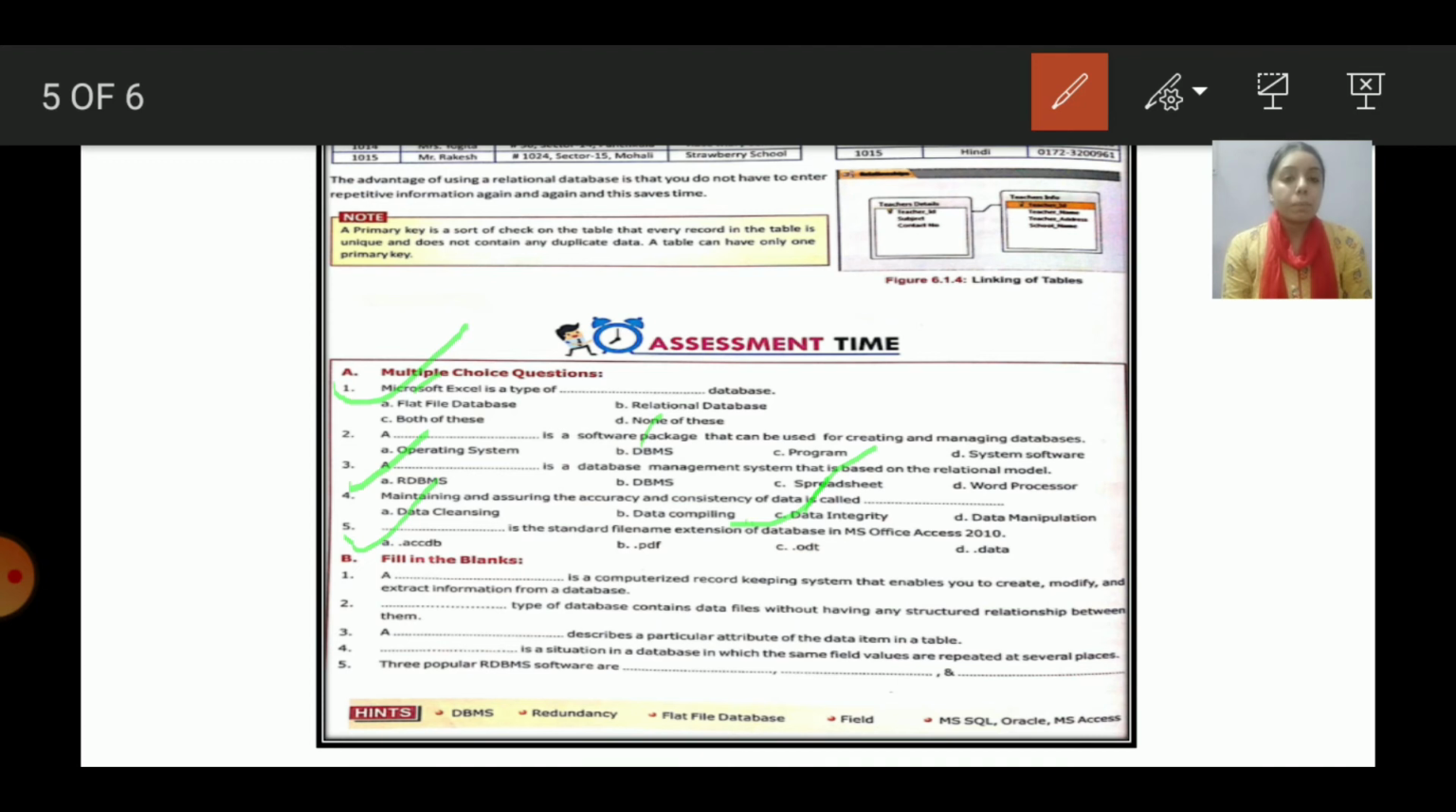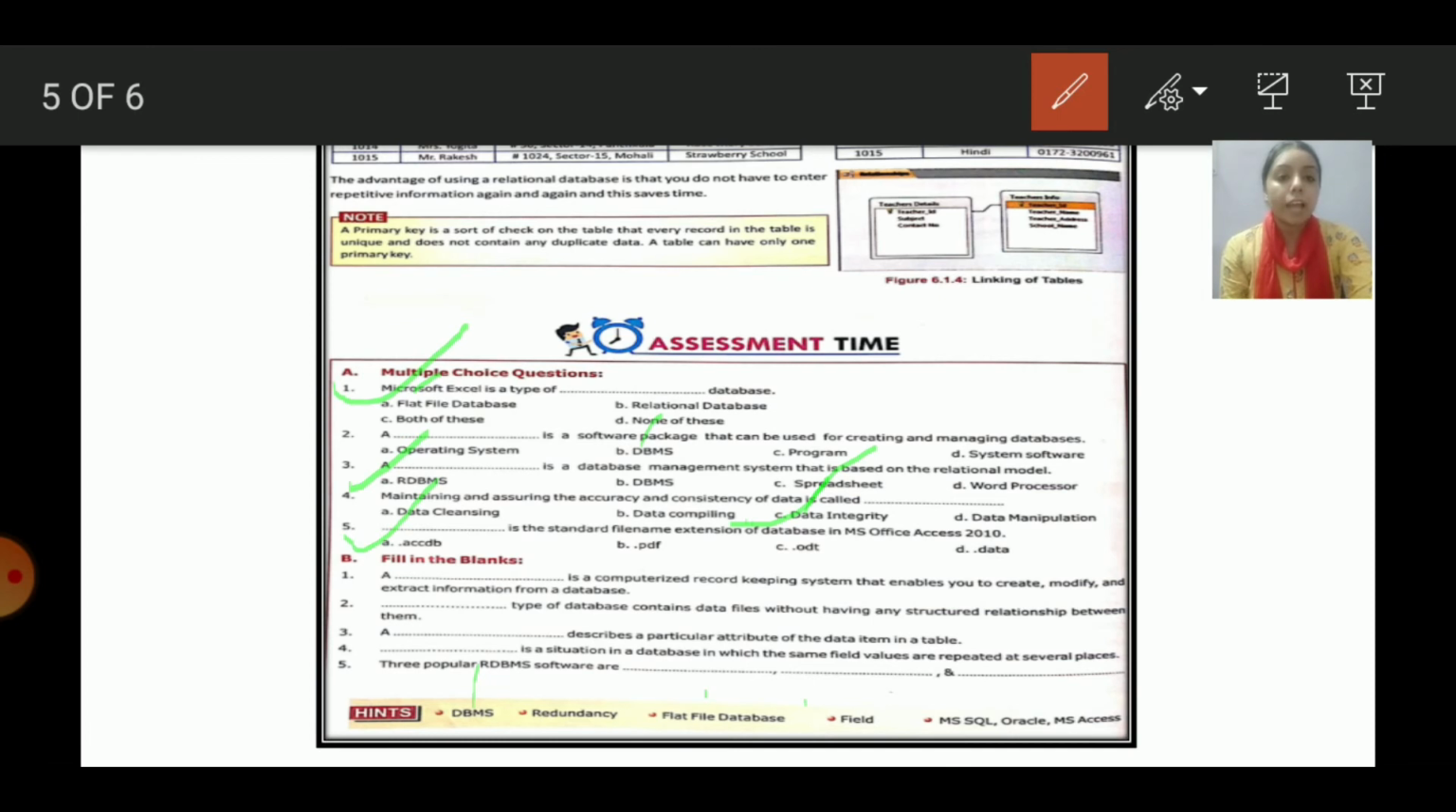Then we have part B, fill in the blanks. The first question is, dash is a computerized record keeping system that enables you to create, modify and extract the information from a database. For this we have the answer as the DBMS. This is our first answer. The second question is, the dash type of database contains the data files without having any structured relationship. We have learned that the database in which there is no link between the tables is our flat file database.